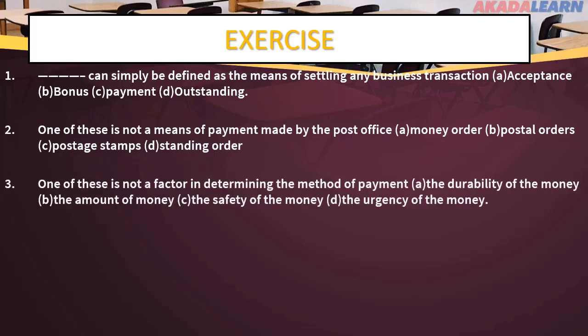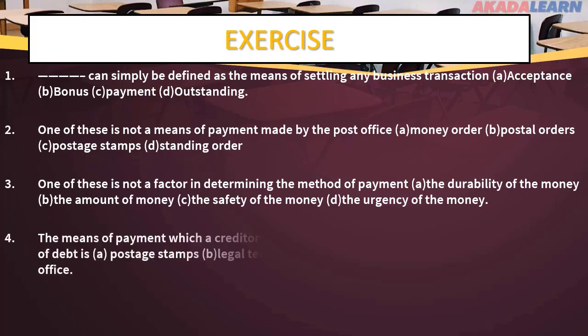Question 3. One of these is not a factor in determining the method of payment. A. The durability of the money, B. The amount of the money, C. The safety of the money, and D. The urgency of the money. Question 4.